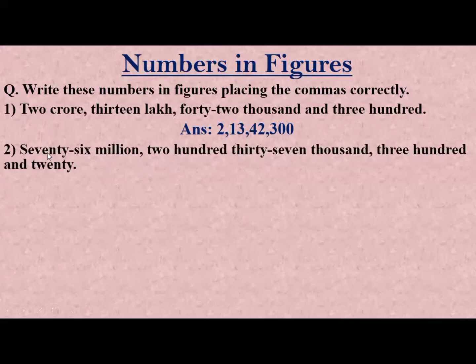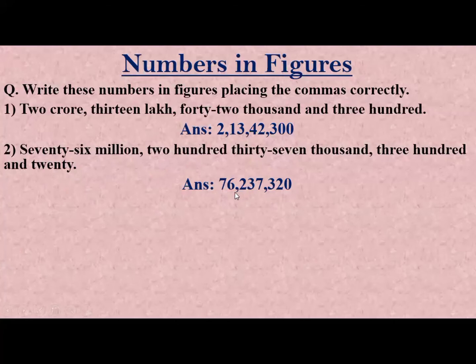Number 2 is 76 million, 237,320. So now we will know how to write numbers in figures. In the million group 76 is written, so we write here 76.